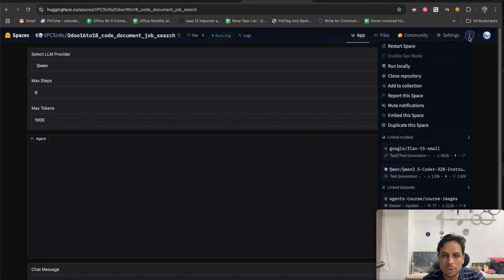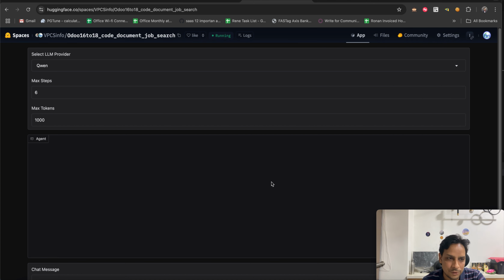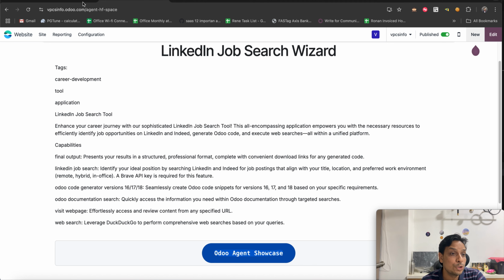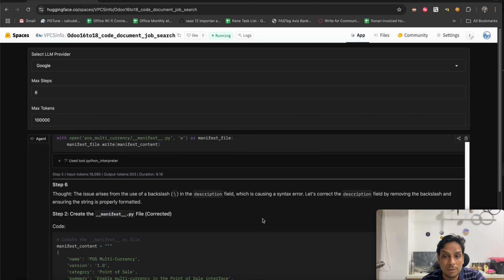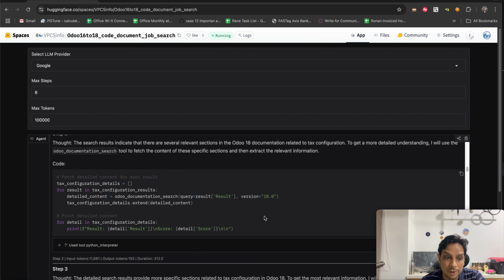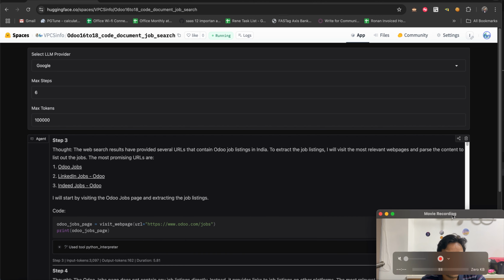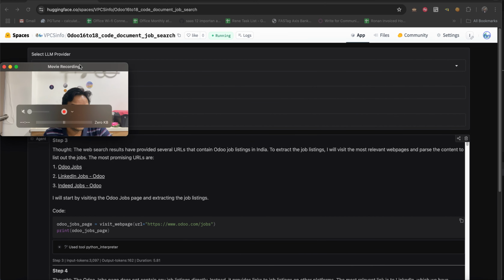So you just need to clone it yourself. You can even duplicate this space, run it locally, download it, and enhance it. It is completely free code, so you can explore it by yourself. It also has a CI/CD pipeline that automatically merges the code and everything. Let me show you some tests I have already done previously, covering some examples.